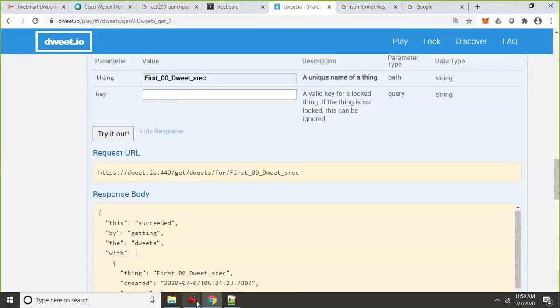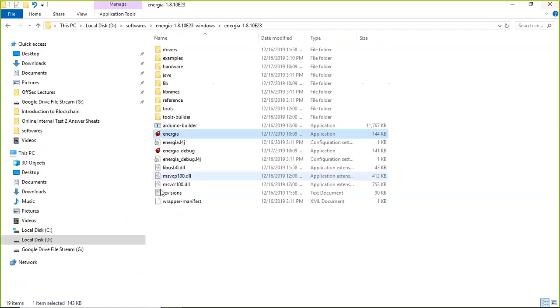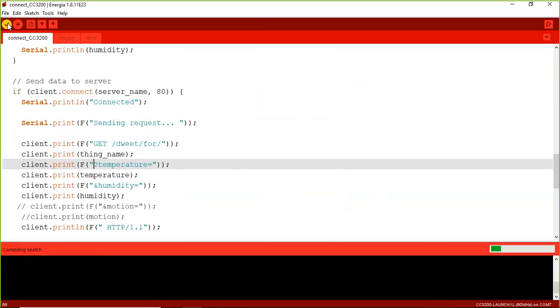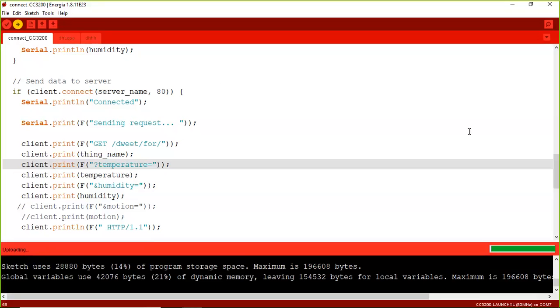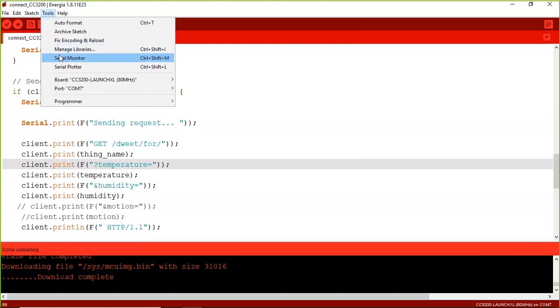Let us check for the new updates. Yes, so go to the serial monitor.